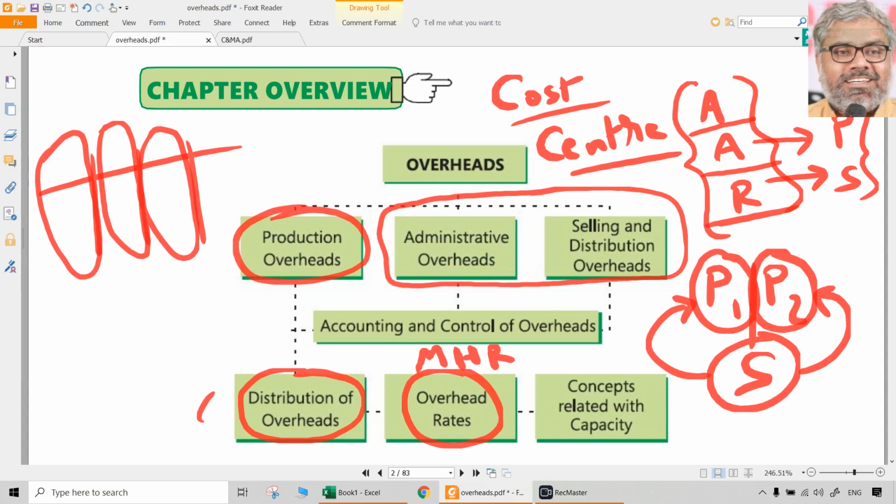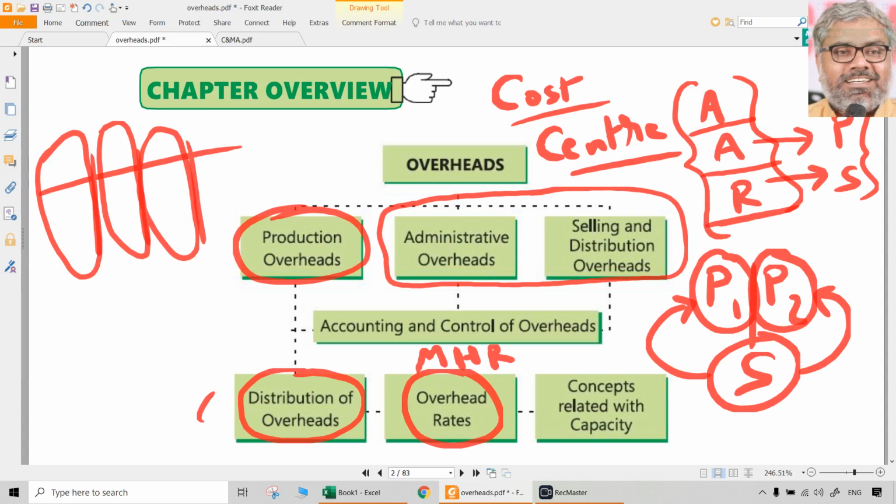So at a broader level, we can classify this topic from an examination point of view into three different concepts or models. One is distribution of overheads, second is computation of machine hour rate, because all other overhead rates are so simple to calculate, there is nothing special about them, but particularly for machine hour rate, separate questions can be asked.